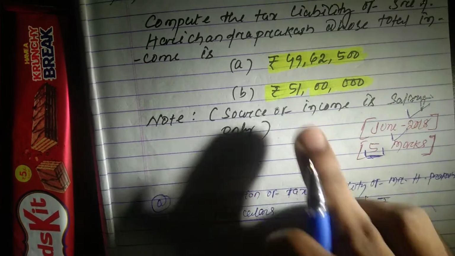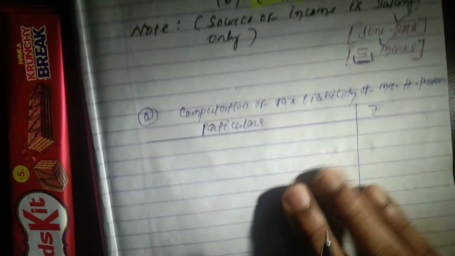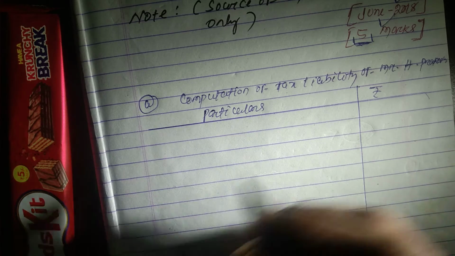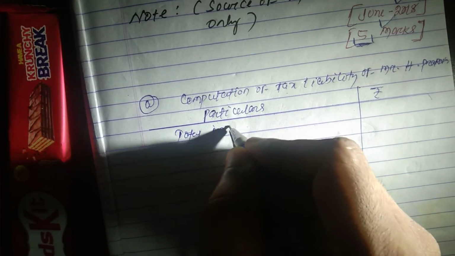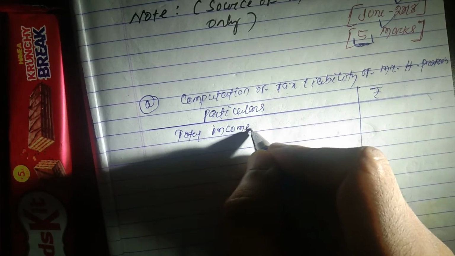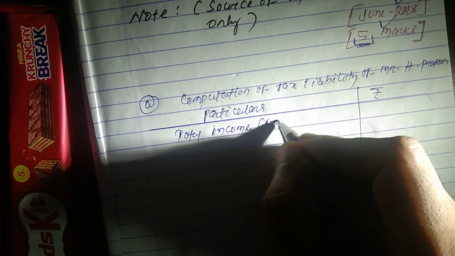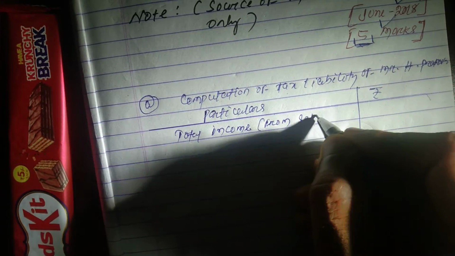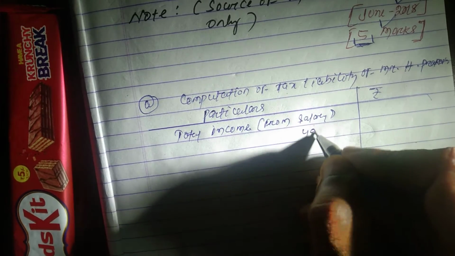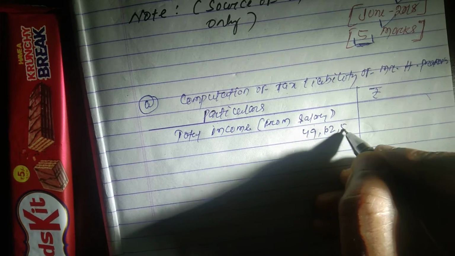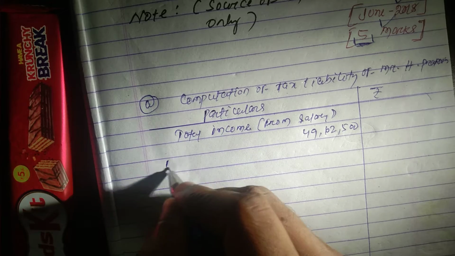So here in the question, given 49,62,500, that is the total income from salary is 49,62,500.